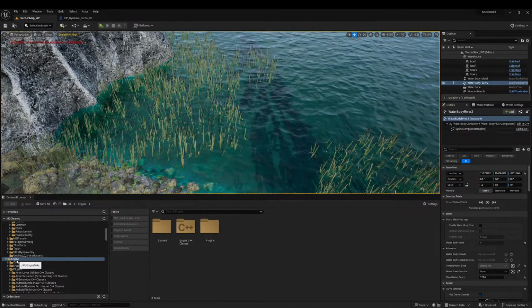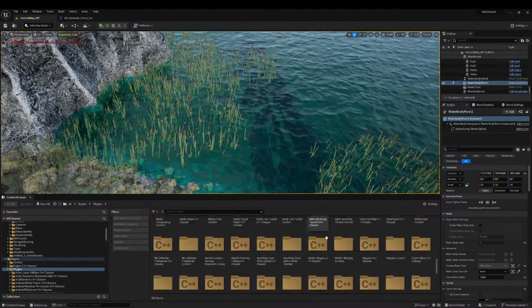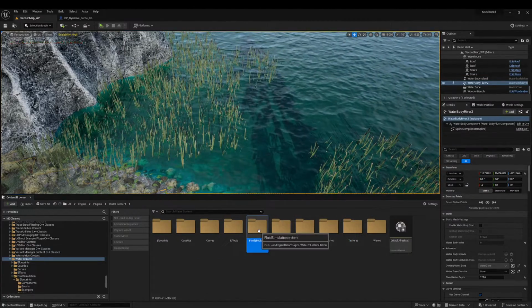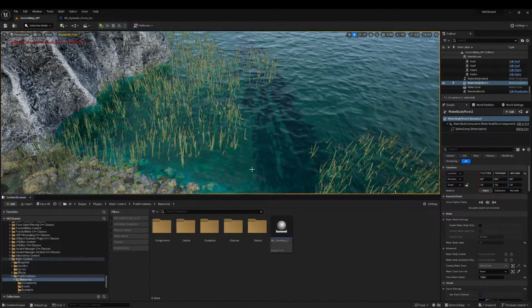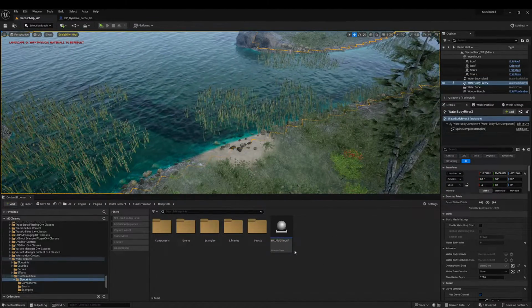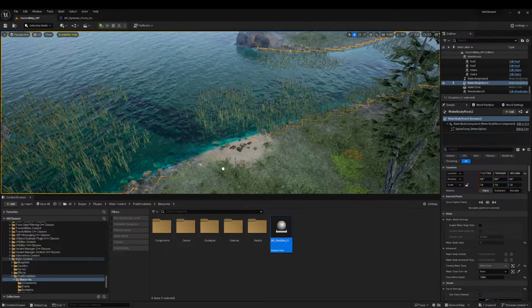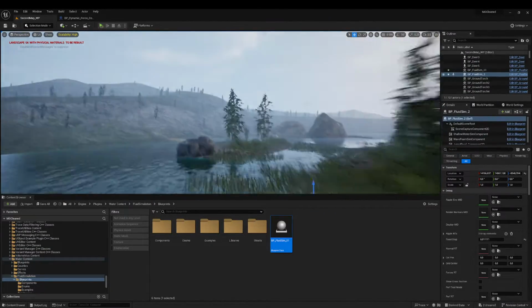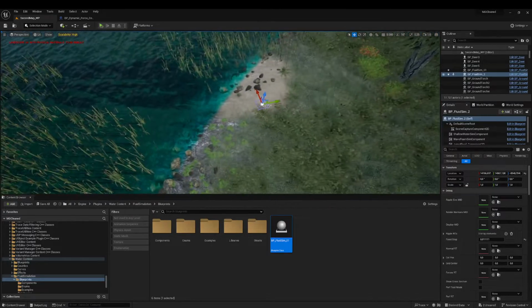So after installing the water plugin and navigating to engine content, plugins content, and water content, fluid simulation blueprints, we have BP Fluid Sim 01. That's the main blueprint that presents water simulation.